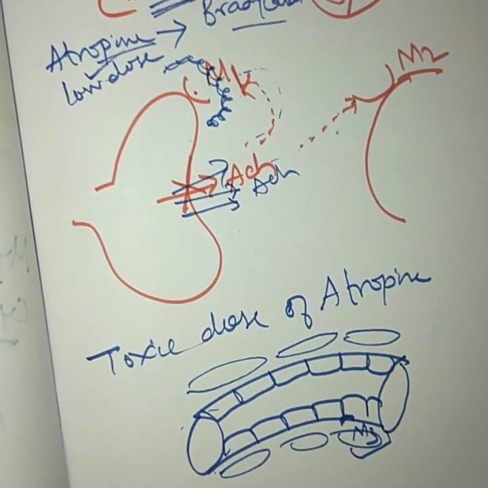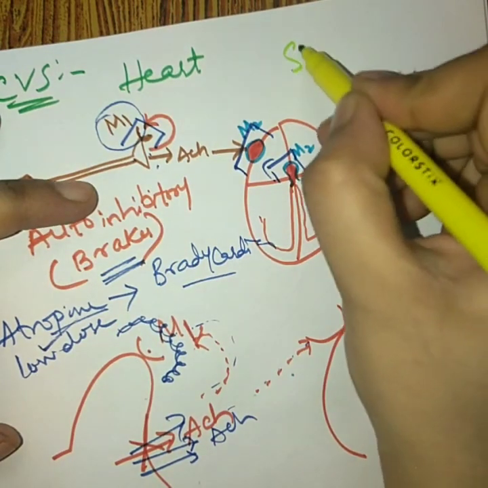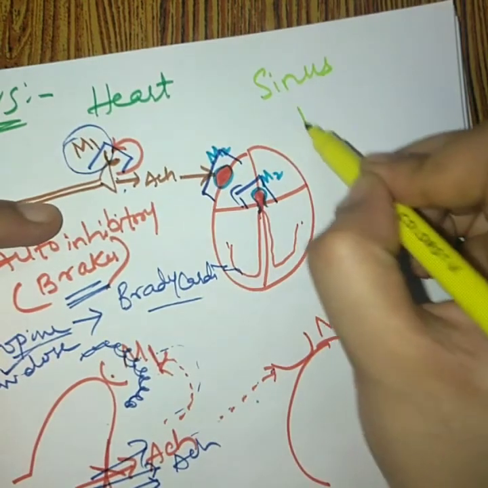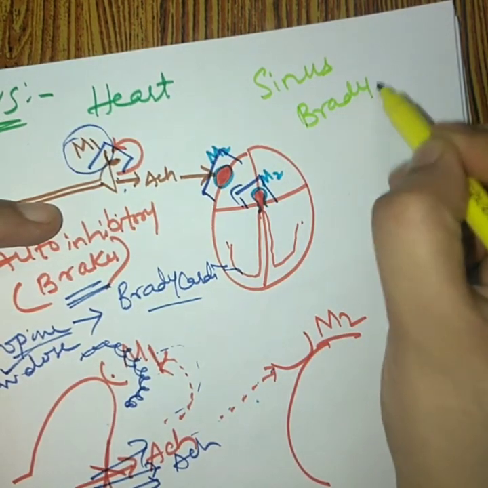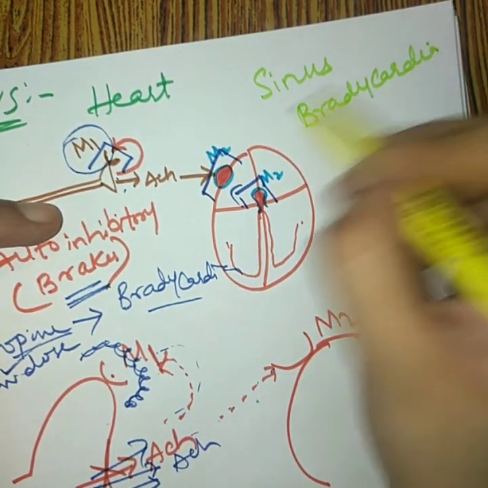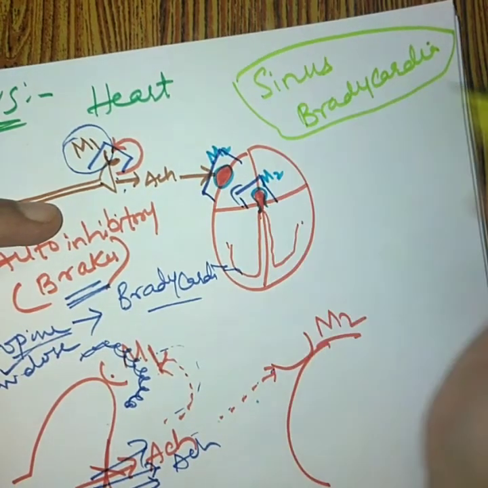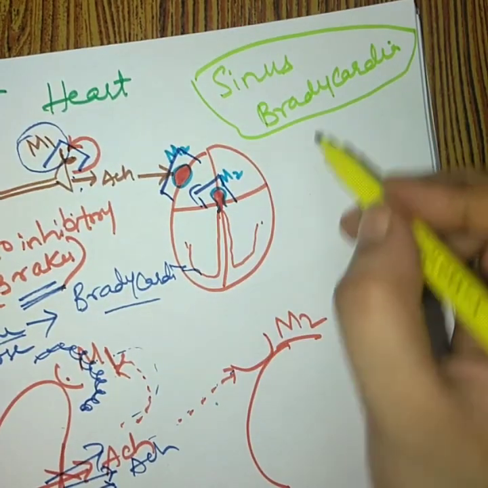Now under what condition can we use atropine-type drugs? These agents can be used in the treatment of sinus bradycardia.